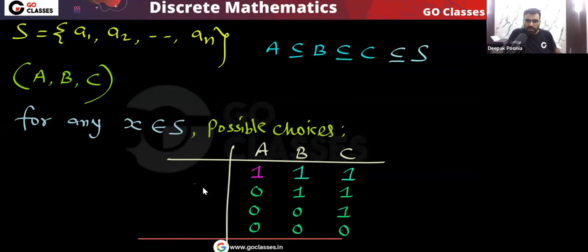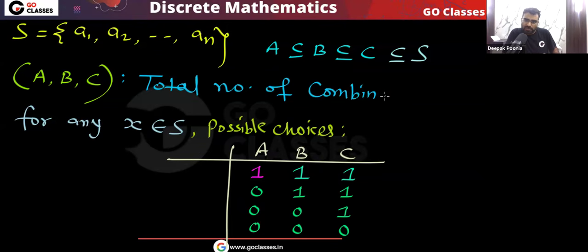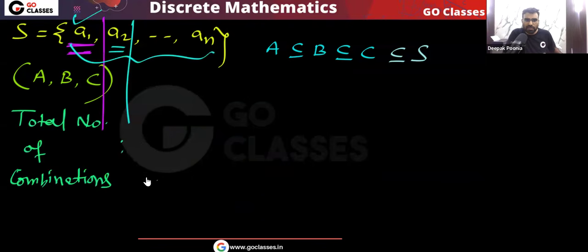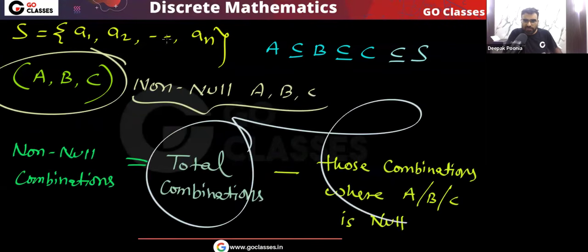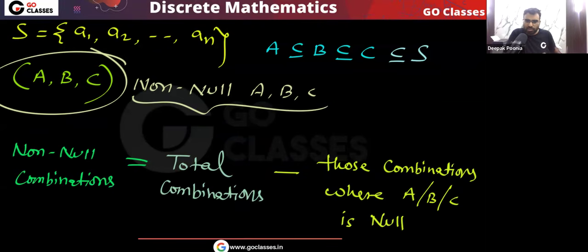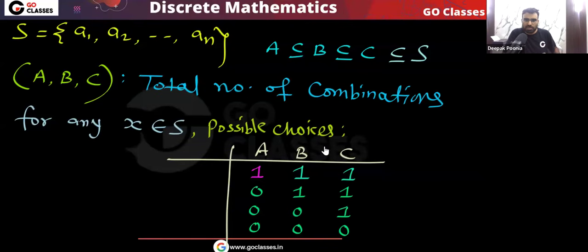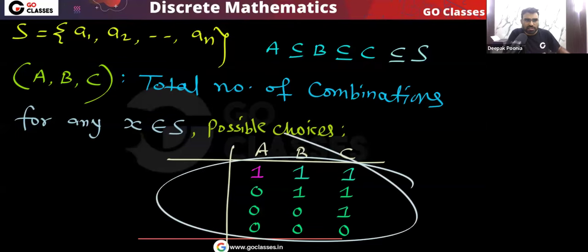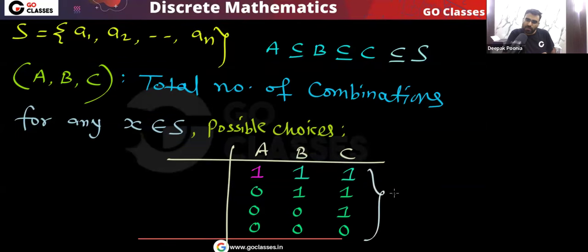Okay, so you can see, remember, right now we are finding the total number of combinations. First we will find the total number of combinations, then we will find non-null combinations. For now, don't worry about the non-null combinations. First, we will find the total number of combinations, then we will remove the combinations where A or B or C are null. Okay, so you can see that every element of this set S has the total four choices. These are the total four choices. Do you agree with me?